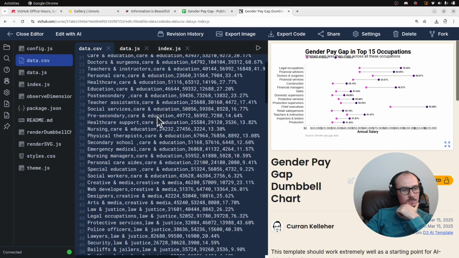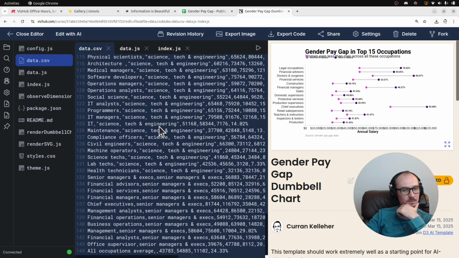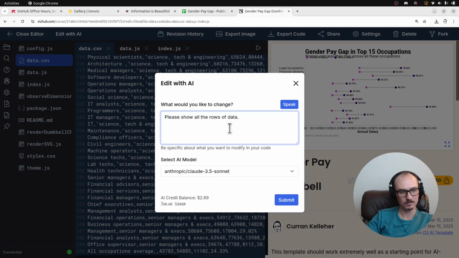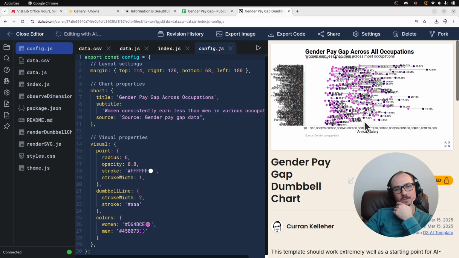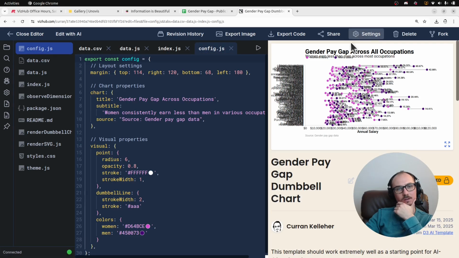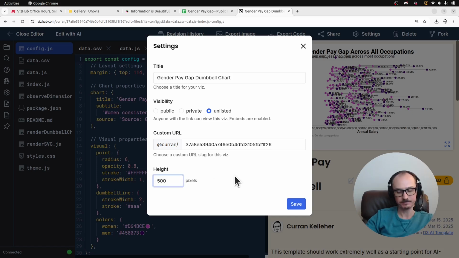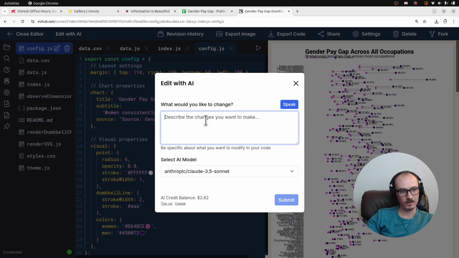So I'm curious, how many rows? I mean, I don't think it's showing all the rows of data. Please show all the rows of data. Oh wait, it is sorted. It is sorted by the gap. Alright, so let me make this taller. Alright, so actually let's sort the y-axis by maximum value, not max gap. And yeah, let's take the top 20 rows.